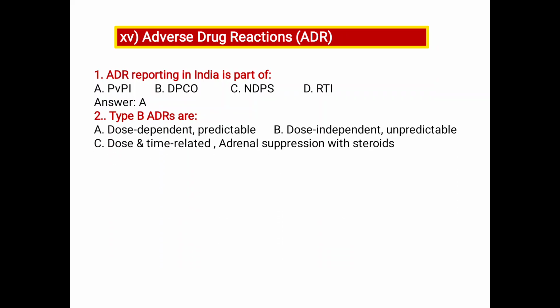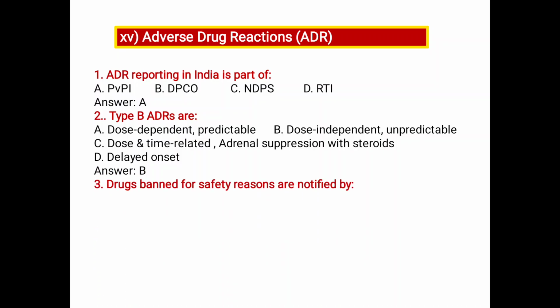Next, type B adverse drug reactions are A dose dependent, predictable, type A. B. Dose independent, unpredictable, C. Dose and time related, D. Delayed onset. So A is type A, dose dependent, type B is dose independent, C is dose and time related. So answer B is the correct.